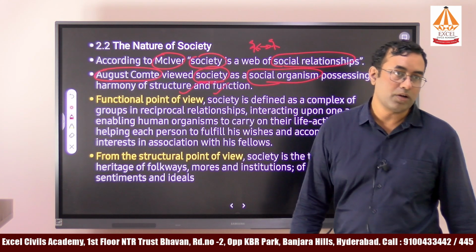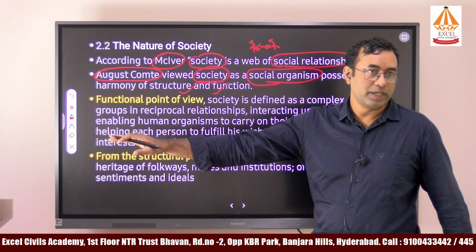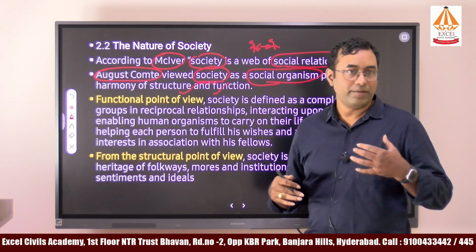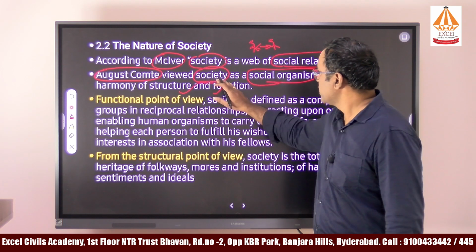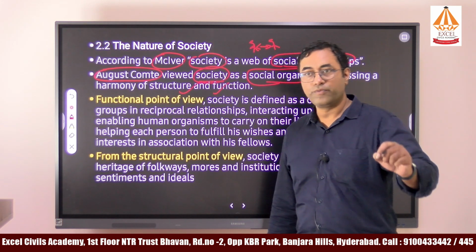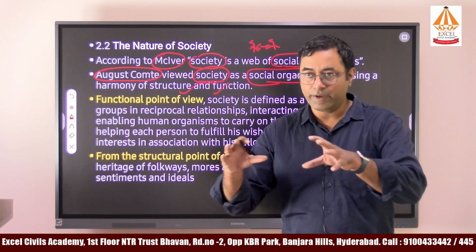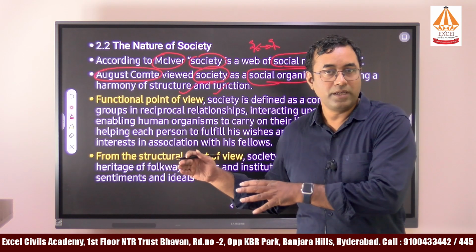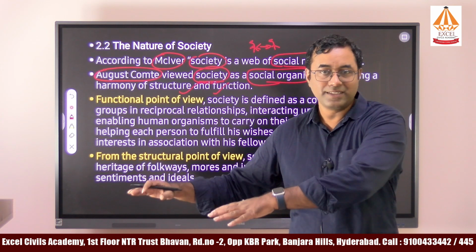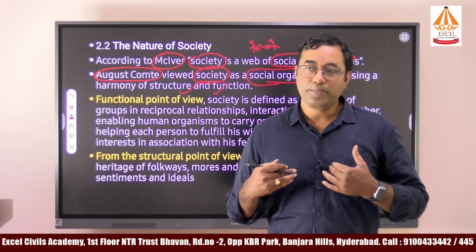So according to Auguste Comte, he compared the human body to society. In the human body we have organs, in society we have social structures. Every social structure has its own function, and if that social structure is functioning effectively, then the society will be peaceful and exist for a longer period of time. The same is the case with people as well.